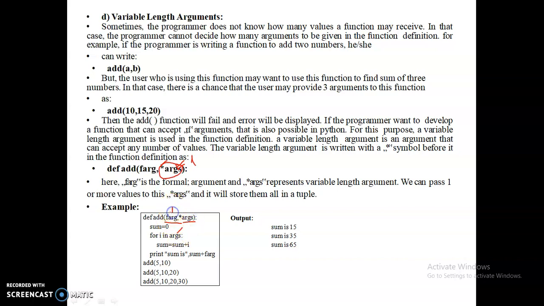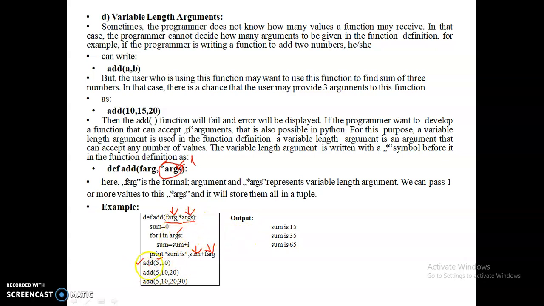Okay, this argument is with one value and this argument is with multiple values. So it prints the sum value of the list and it also adds the first argument value. Now we are calling the function in three different ways. First with one value, next with two values, and next with three values. The first value is passed to farg, the first argument variable, and 10, then 10, 20, then 10, 20, 30 are passed as a list for args.